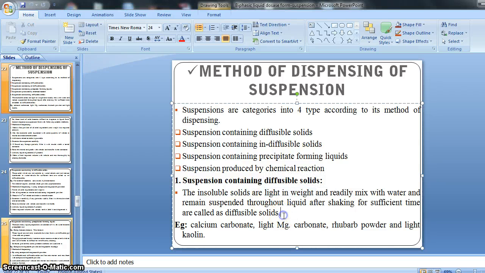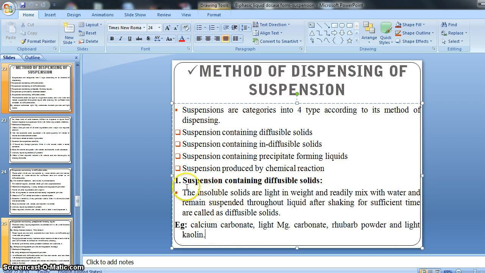For this kind of diffusible solid in the suspension form, we should follow one method, that is the dispensing method, right? So first of all, we know some examples of diffusible solids. There are examples, that is calcium carbonate, light magnesium carbonate, rhubarb powder, and light kaolin, right? These are the diffusible solids.